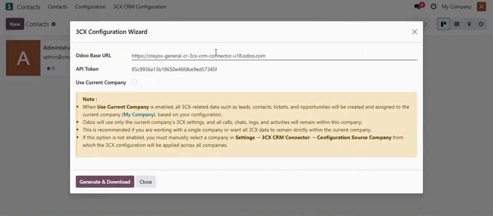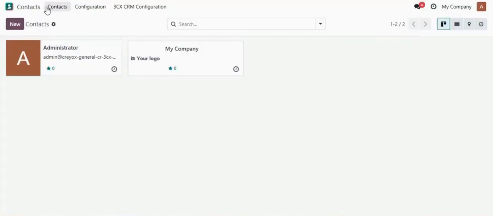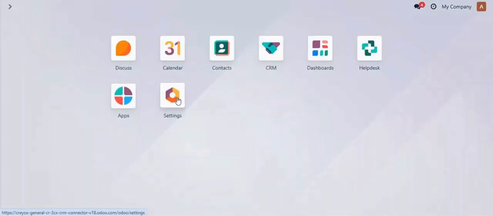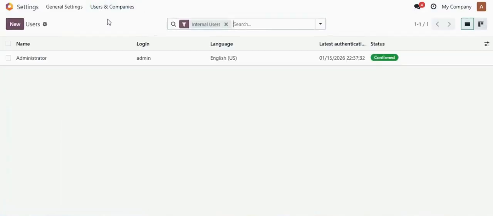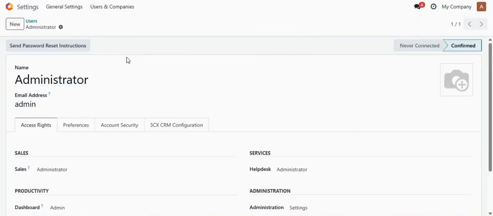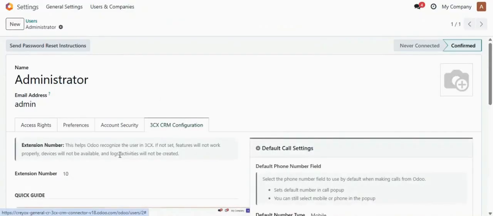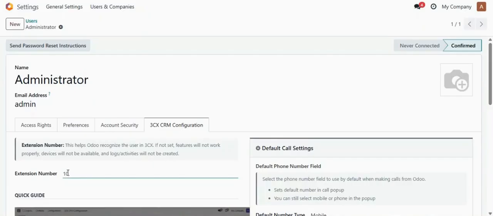So again, going back to your Odoo database, you need to go to Settings, then Users, then Administrator, and here a new tab will be added, 3CX CRM configuration. Going over there, you need to set the extension number as 10. The use of this functionality is that if you have set the extension number, you will be able to see the call log details generated in the records which are created.